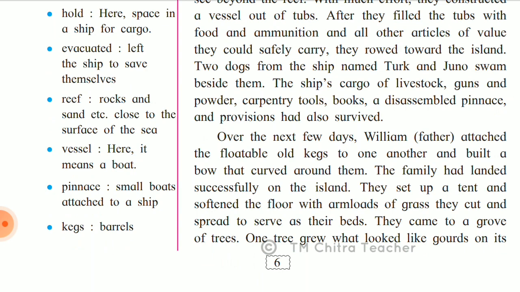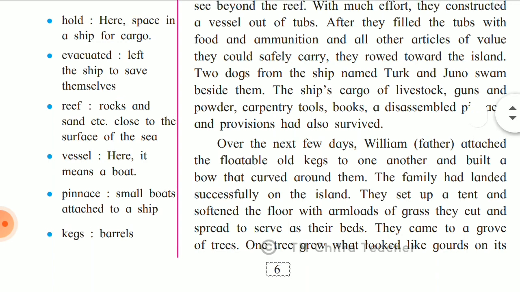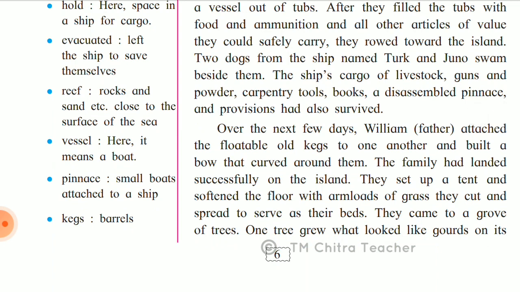The ship's cargo of livestock, guns and powder, carpentry tools, books, disassembled pinnaces and provisions had also survived. So the things they could save from the ship were these, like gunpowder. Then they could get some cargo stock of livestock. Livestock here means the farm animals, because they can grow those farm animals on the island and use them as meat also. And they had the carpentry tools, so with that they can do any carpentry work.